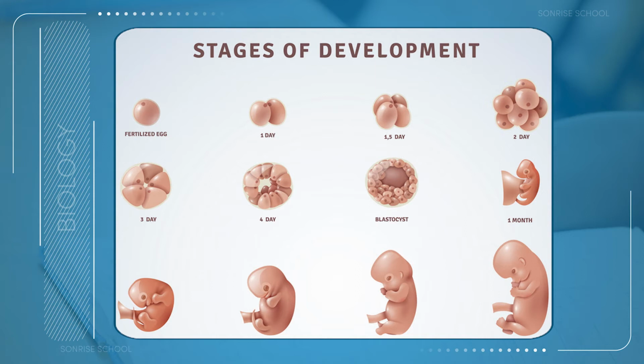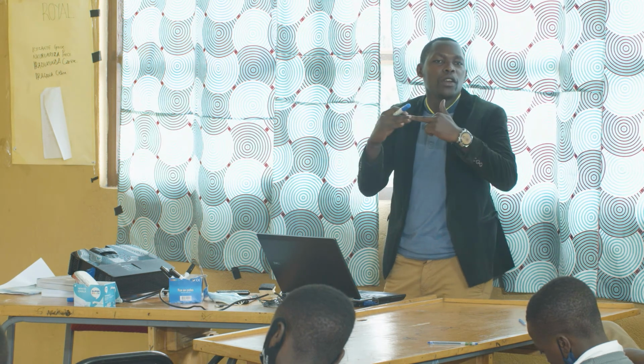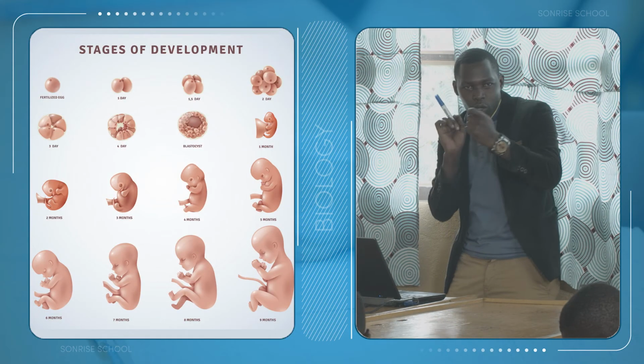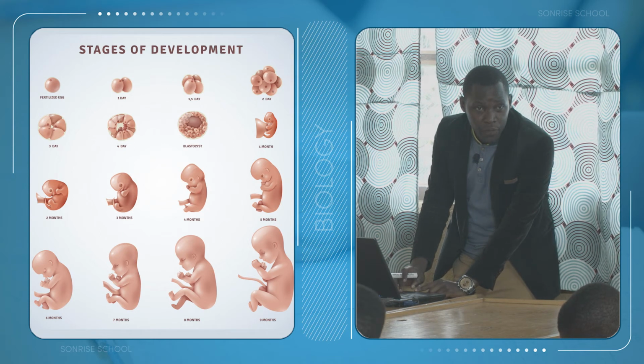The two cells which mated, a sperm and an egg, have divided to form this two-cell stage after they have fused. After fusion, the cells are still at the zygote level. They still look like one cell. One nucleus of a male has entered the nucleus of what? Of an egg. So they look like one, but now they divide, and they remain in one circle.